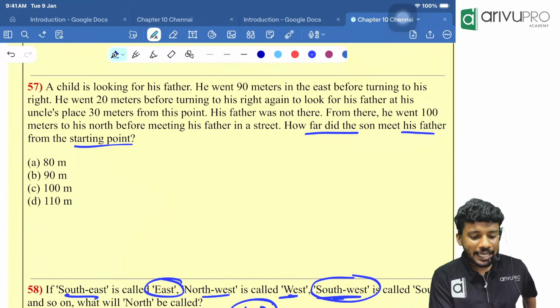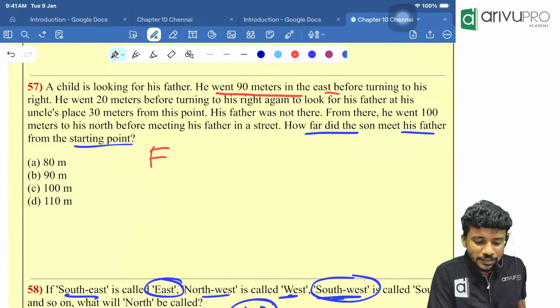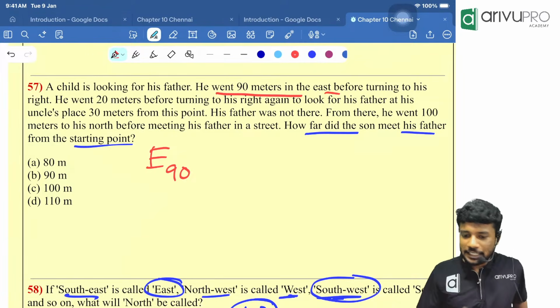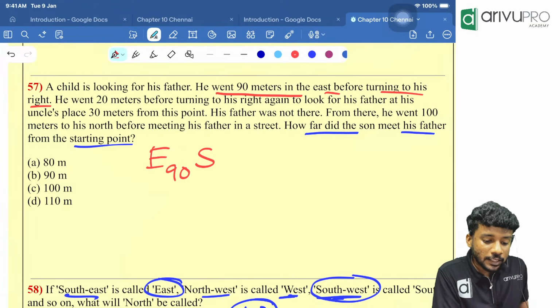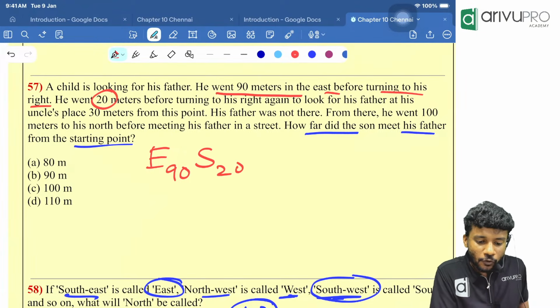Read it. A child is looking for his father. He went 90 meter east. So east, how much? 90. Before turning to his right. Right of east is what? Right of east is south. How many meter? 20 meter. Before turning to the right again to look for his father at his uncle's place, 30 meter from this point.